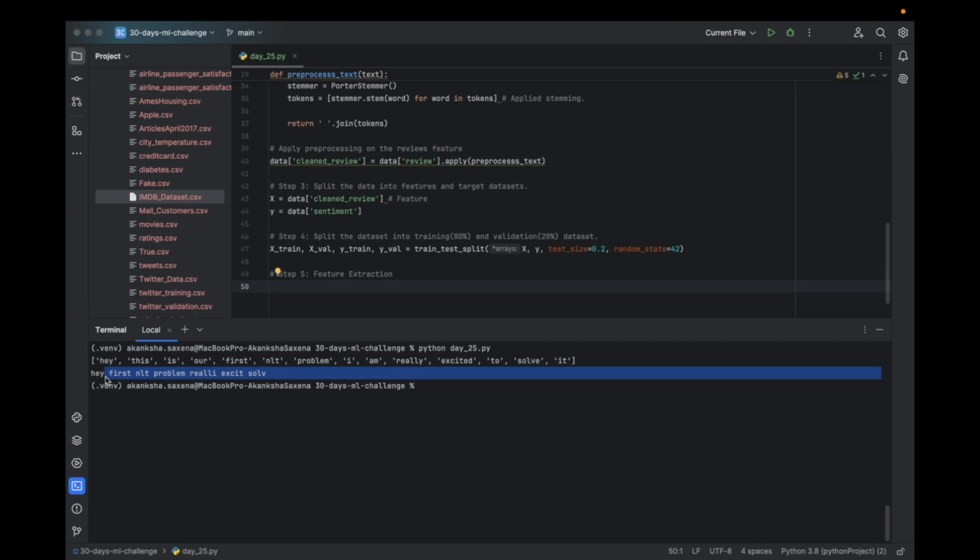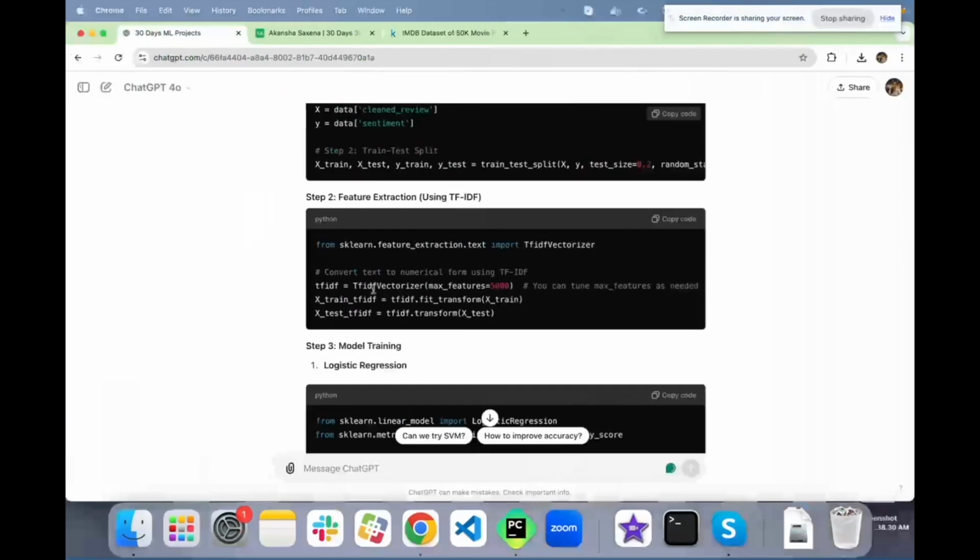If it is a unique word, it has more importance, right? It is going to help us detect the particular sentiment. So that we do using TF-IDF vectorizer.